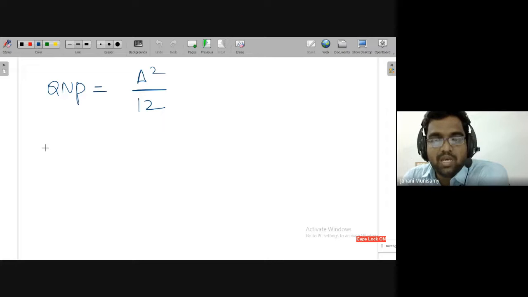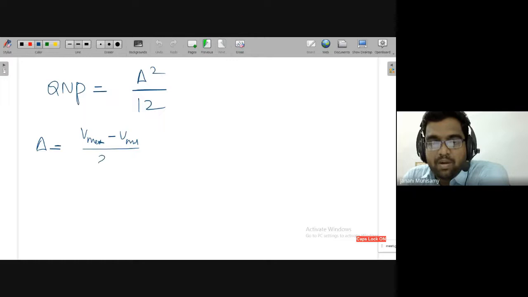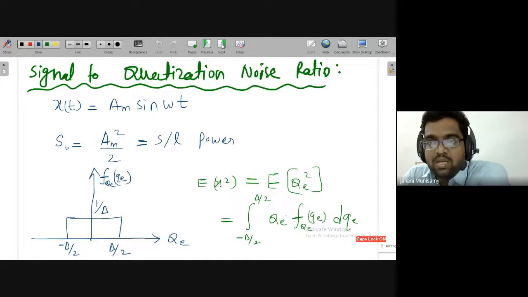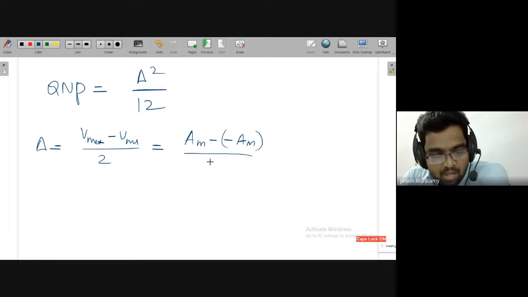Step size del I have defined in terms of dynamic range, that is V max minus V minimum divided by the number of levels. For the given sinusoidal signal, what is the maximum value? Am is the maximum value, and the minimum value is minus Am, divided by, it is not 2, that is the number of levels.